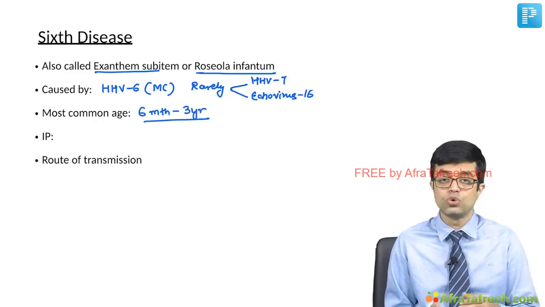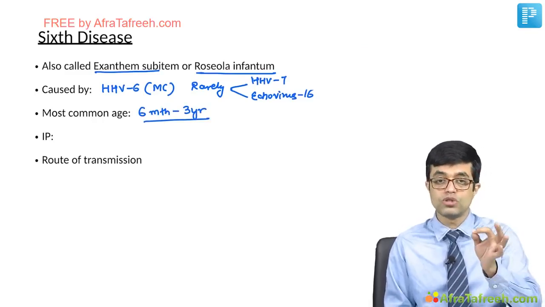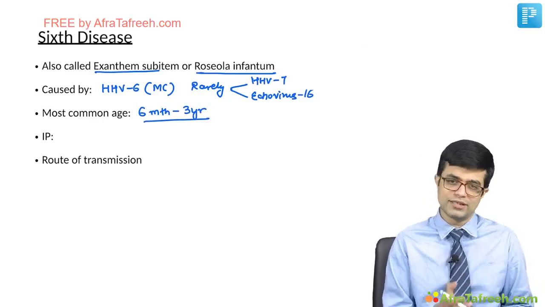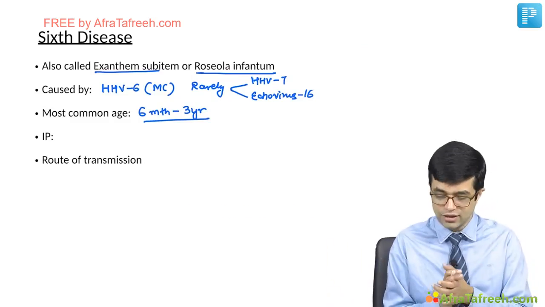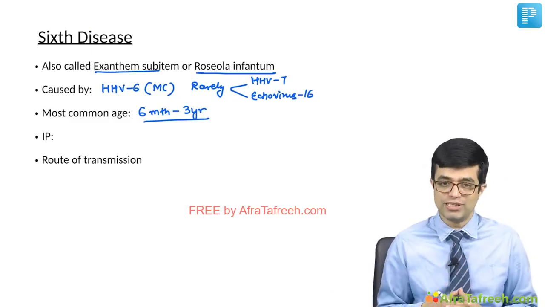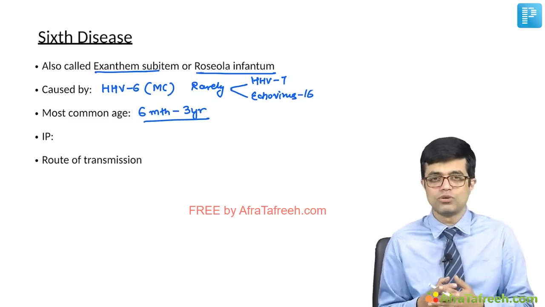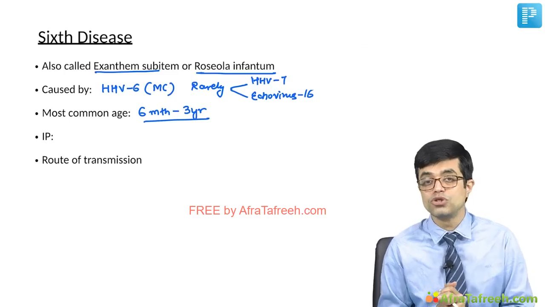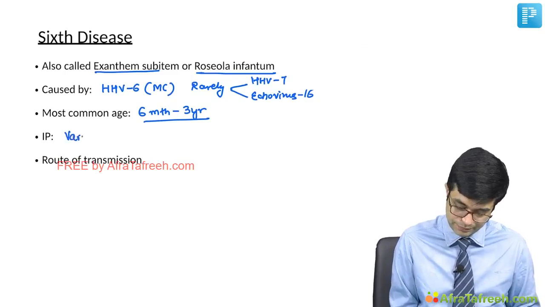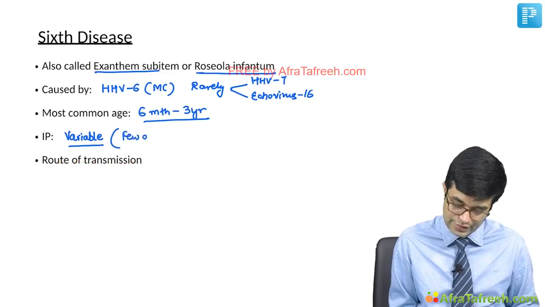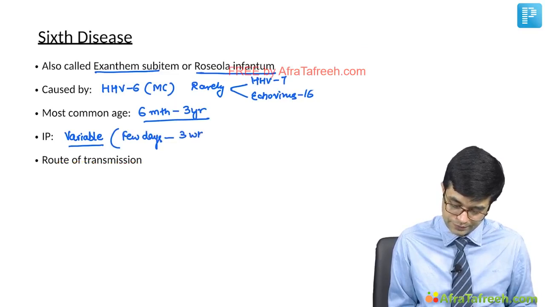So one of the names is roseola infantum. Rose means, there is a red rose, there is a white rose, there is a yellow rose, but usually the roses are pink. So it is a pink macular rash which is seen, and because it occurs in infants, originally it was described as roseola infantum. The incubation period for sixth disease is variable, ranges from a few days to as long as up to 3 weeks.